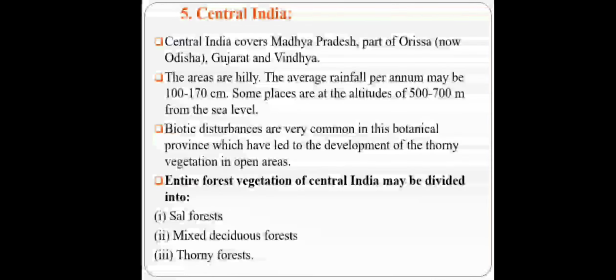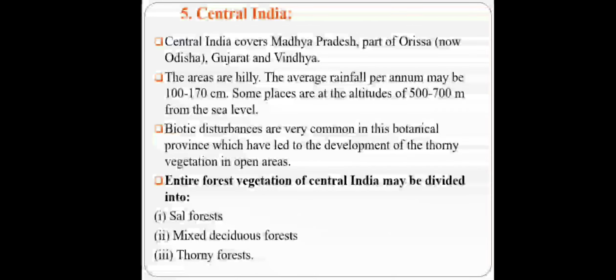Central India. Central India covers Madhya Pradesh, part of Orissa, Gujarat and Vindhya. These areas are hilly. Average rainfall per annum may be 100 to 170 centimeter. Some places are at an altitude of 500 to 700 meter from sea level. Biotic disturbances are very common in this botanical region.